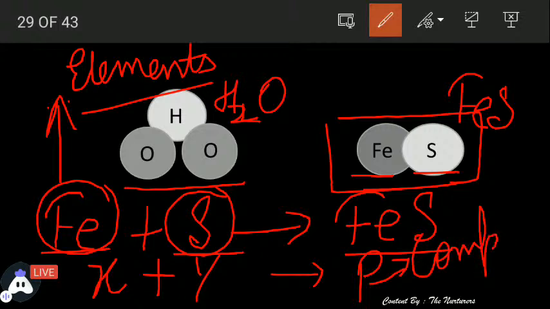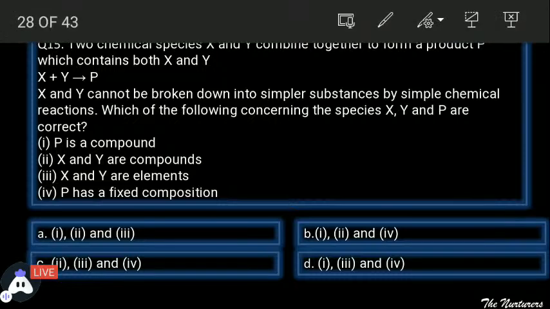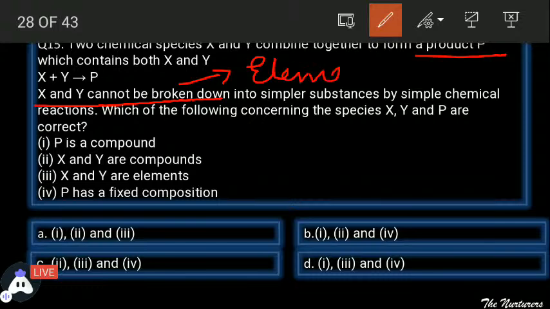And we all know that the compound has what? Compound always has fixed composition. Compound की जो composition होती है वो fixed रहती है. So keeping all these things in mind, we will discuss this question. Now they are saying X and Y combine together to form a product P. X and Y cannot be broken. Since X and Y cannot be broken, what are they? They are elements. You can get this from it.